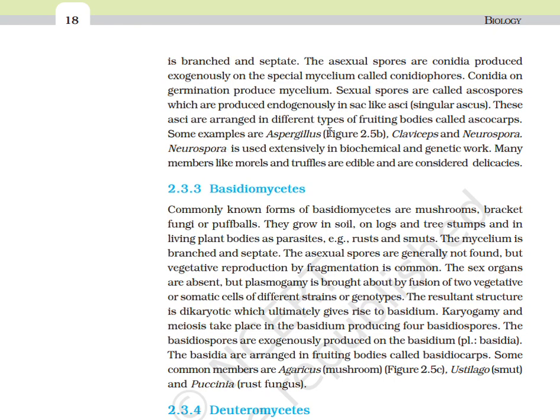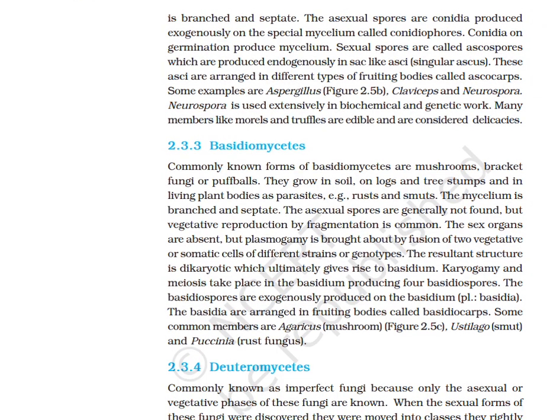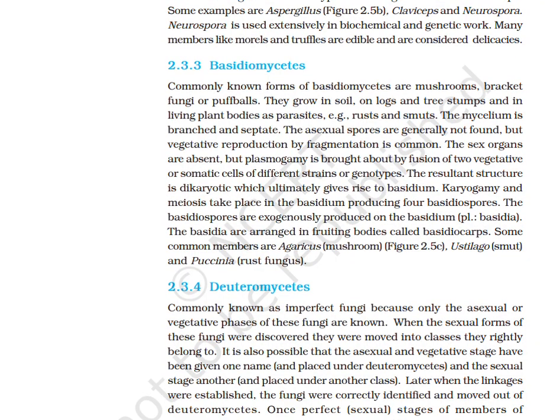Some examples are Aspergillus, Claviceps, and Neurospora. Neurospora is extensively used in biochemical and genetic work. Many members like morels and truffles are edible and are considered delicacies.